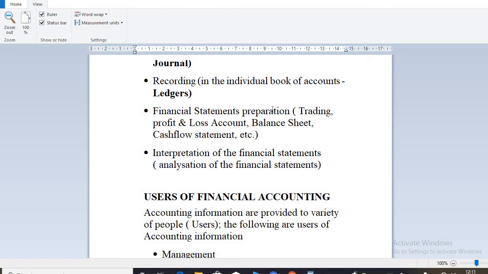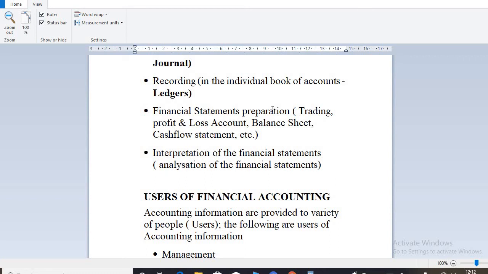Then when you are done with the financial statement, you have to move on to the last stage, which is not the least, the interpretation of the financial statement. You have to interpret the information that is being presented on the financial statement to see some kind of variation and similarities between different information. You can compare year to year and know whether you are improving or retrogressing.